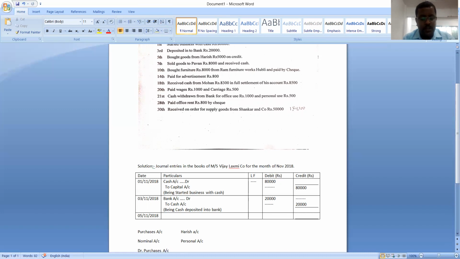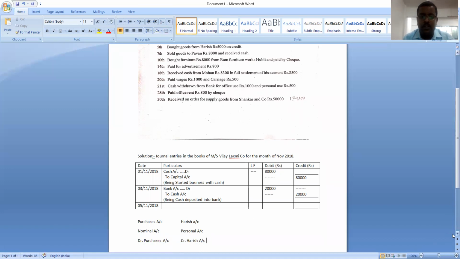Harish account should be credited. Yes. Credit which account? Credit Harish account. Why should Harish account be credited? Because Harish is the giver. See here, bought goods from Harish rupees 5,000 on credit.